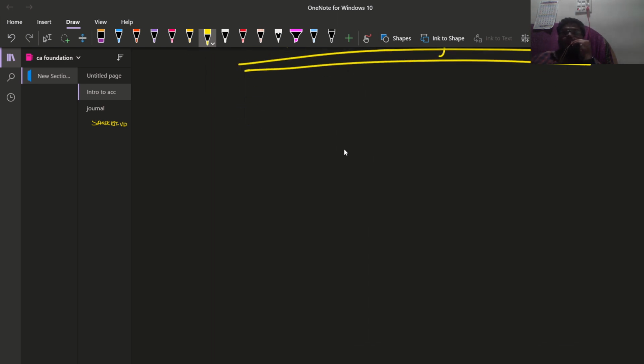Golden rules of accounting. What are these golden rules of accounting? Again, for this we are going to see three accounts, the same accounts which you have seen above. First one is what? Personal account. We have the personal account rule, real account rule, and nominal account rule.